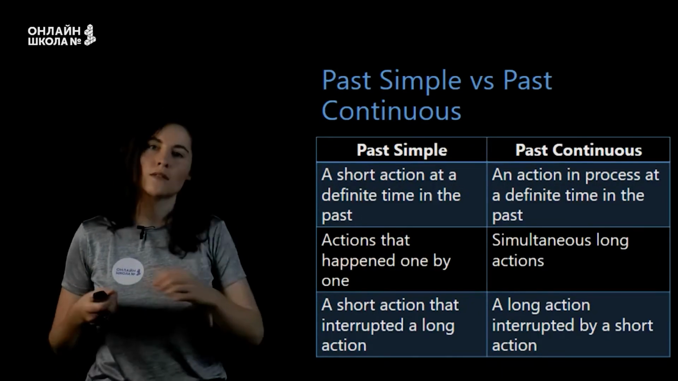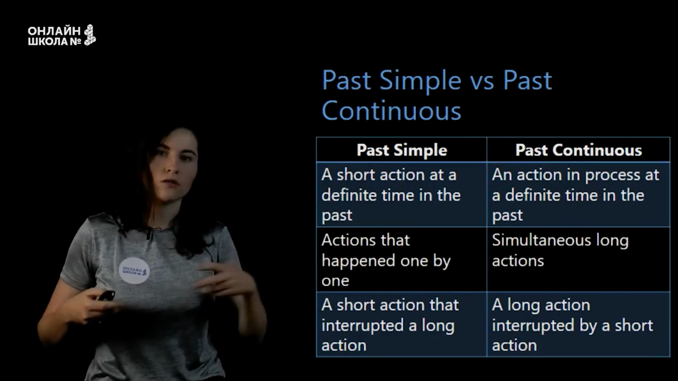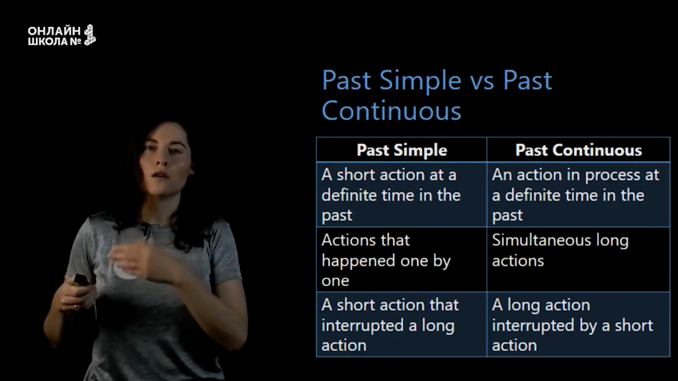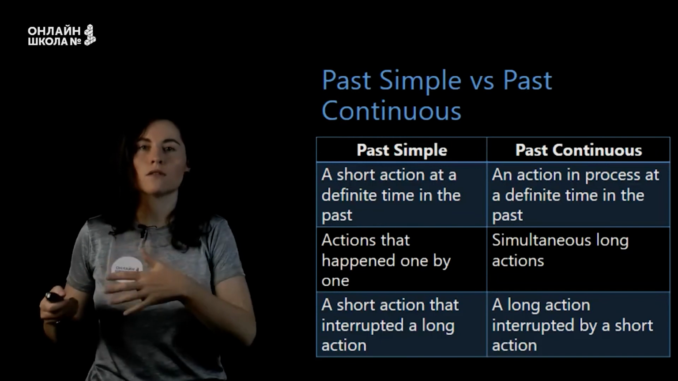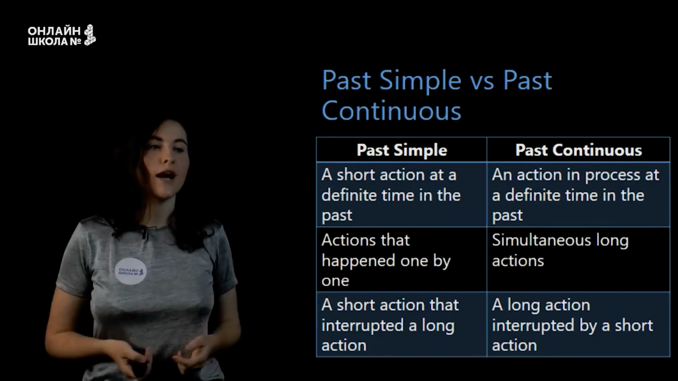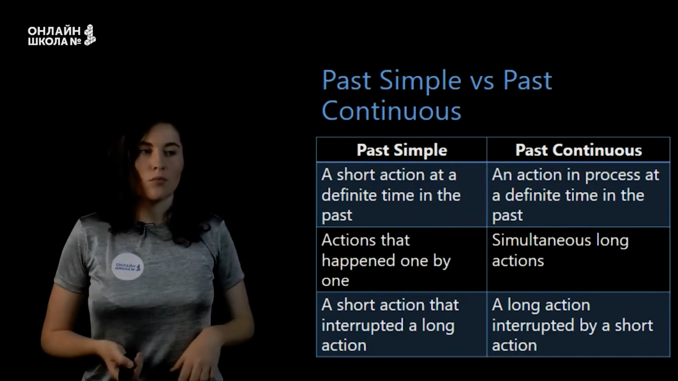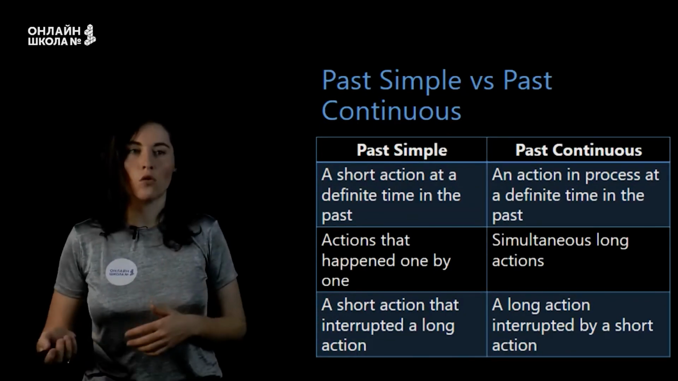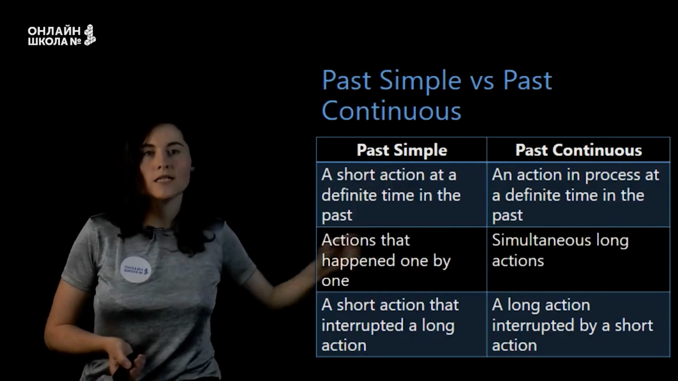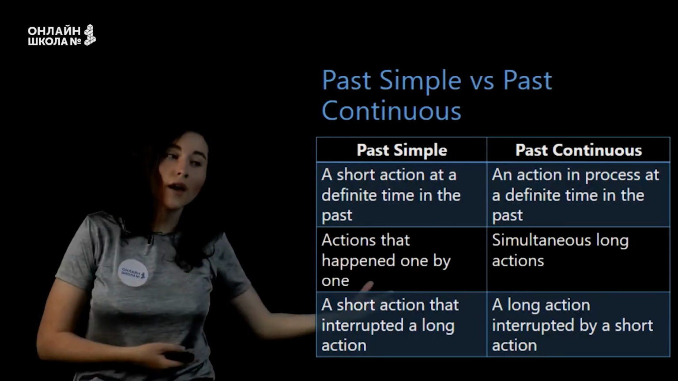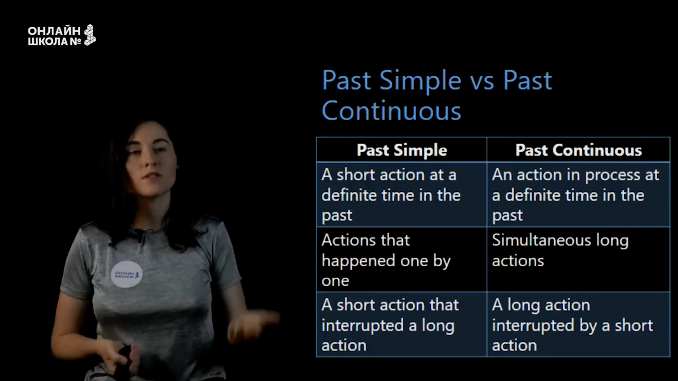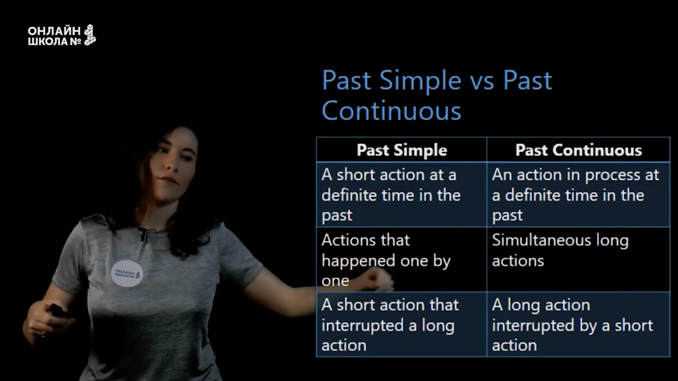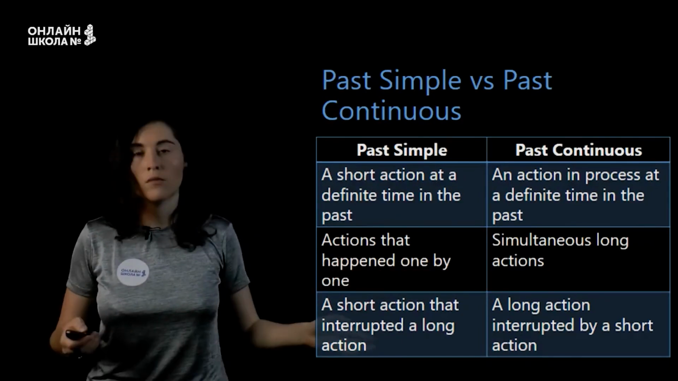Past continuous, simultaneous long actions. So two long actions that were going at the same time. Past simple, we use it to speak about a short action that interrupted a long action, and past continuous is used to speak about a long action that was interrupted by an action in past simple. Yes, for example, we were having dinner. Yes, my friend called.